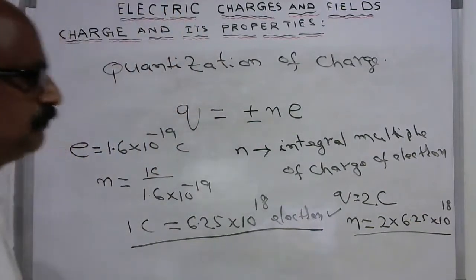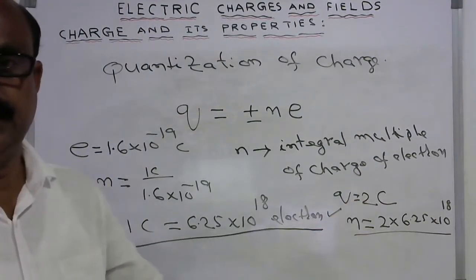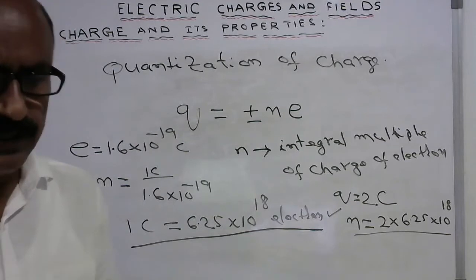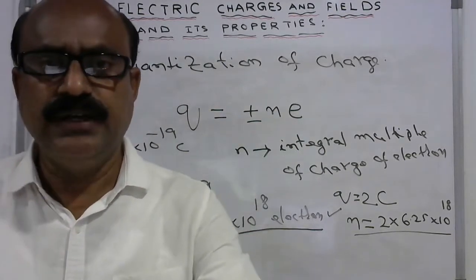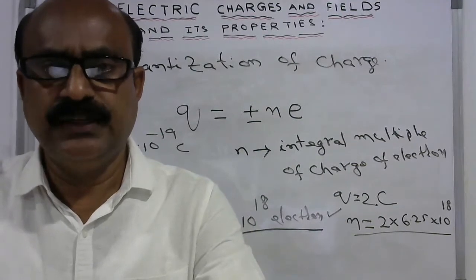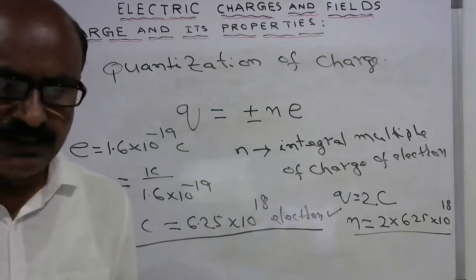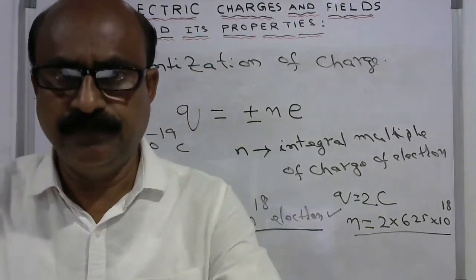This is the number of electrons required in 2 coulombs of charge. So once you know the amount of charge, you can find the number of electrons required to contribute that charge. This is all regarding quantization of charge. So charge is quantized.